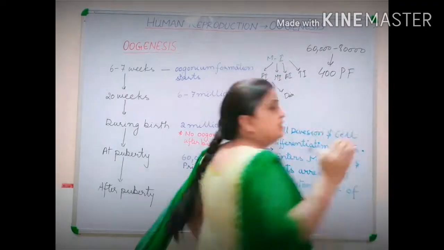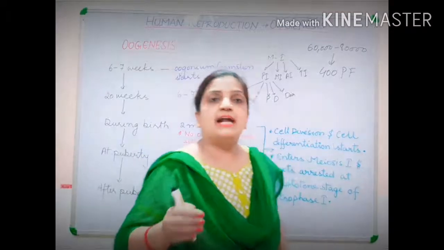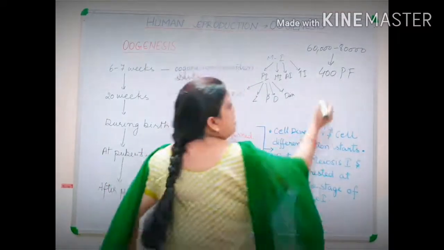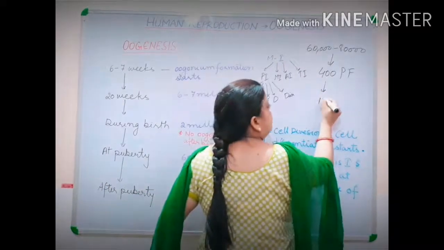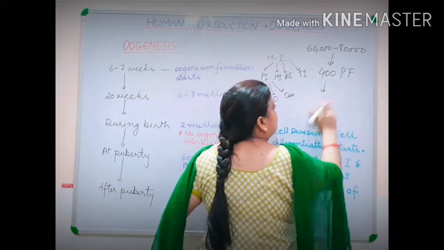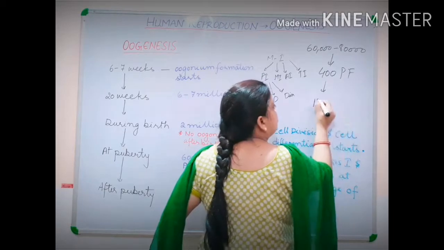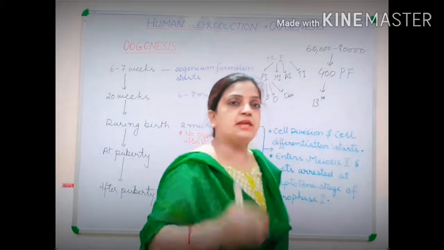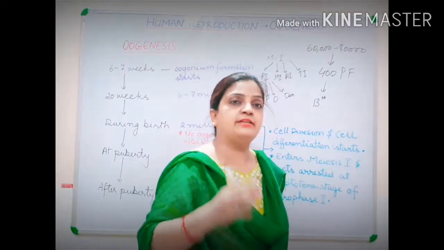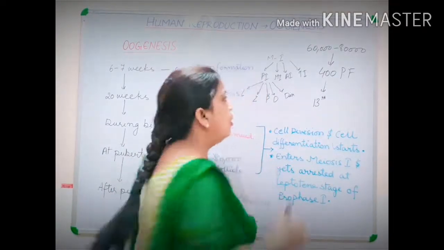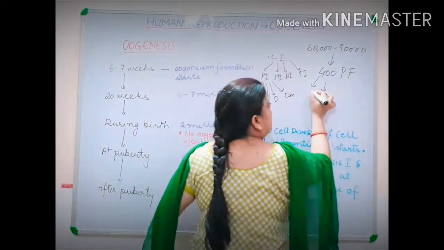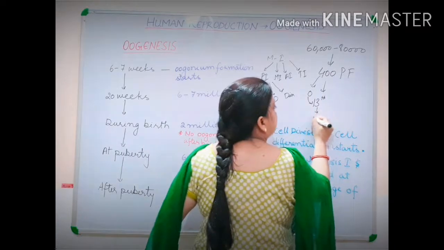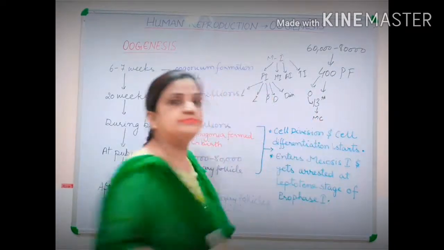Now, when puberty starts, suppose at the age of 13, the girl attains puberty and she attains the first menstrual period, so one of the follicles from here will enter and it will complete its first menstrual cycle period.